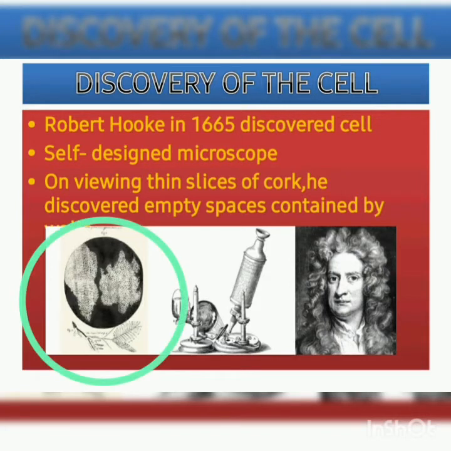He noticed partitioned boxes or compartments in the cork cells like this. These boxes appeared like a honeycomb. He also noticed that one box was separated from the other by a wall or partition. Robert Hooke coined the term cell for each box.